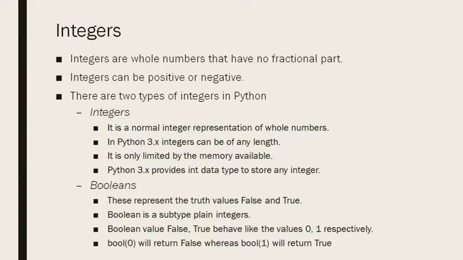Boolean values False and True behave like the values 0 and 1 respectively. So actually they are represented as integers. False represents 0 and True represents 1. If you write bool(0), it will return False, and if you write bool(1), it will return True. So boolean is a subcategory of integer.